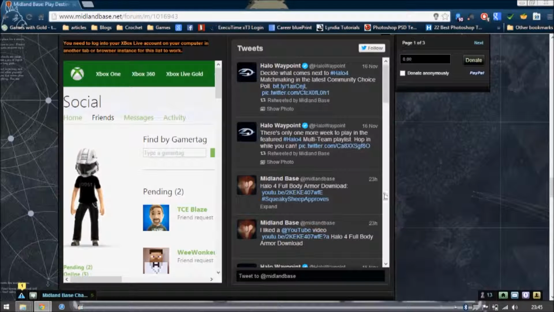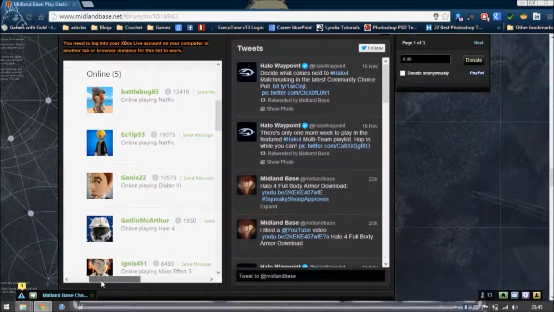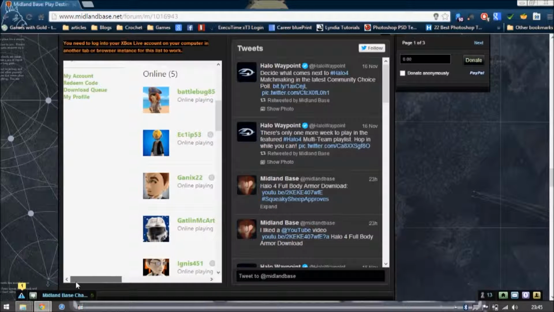This is actually really cool on the left-hand side. If you sign in on a different tab, which I've already done, sign into your Microsoft account, and then go back here and reload the page, it'll show you your social. It'll show you who's online, what friend requests are pending, who's offline, who's playing what game. This way you don't have to have another tab open. You just stick here. Like right now, I can tell you these people are online. And that's cool, because I don't have to turn on my Xbox.